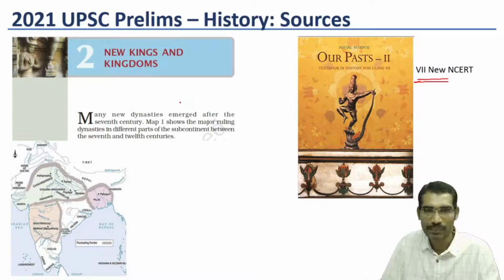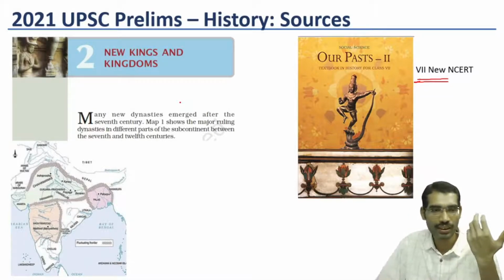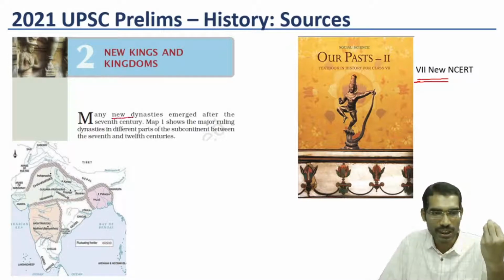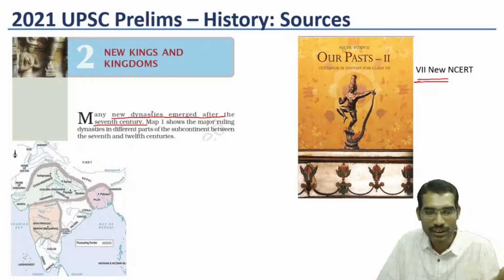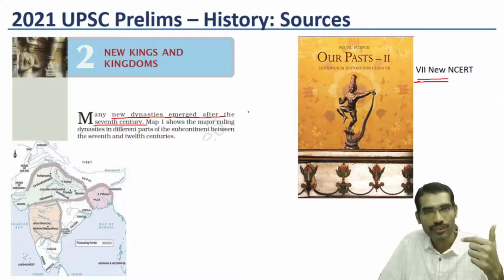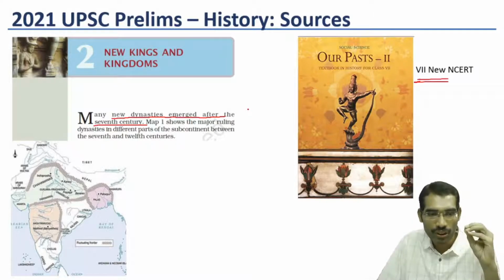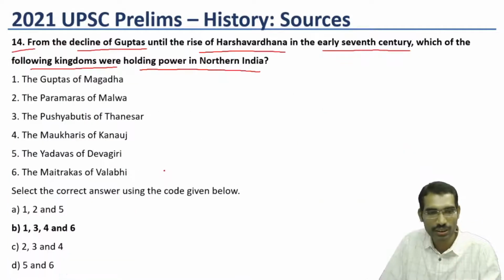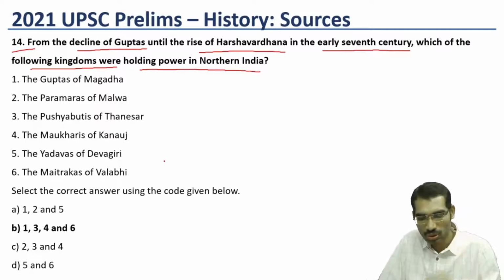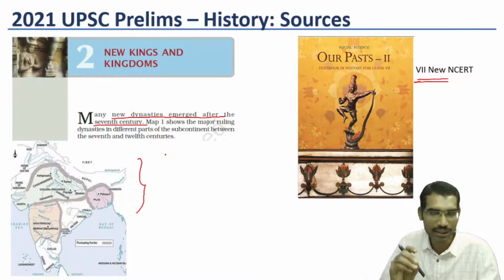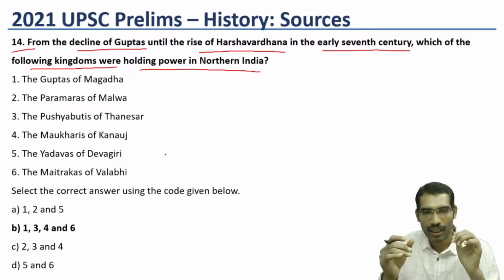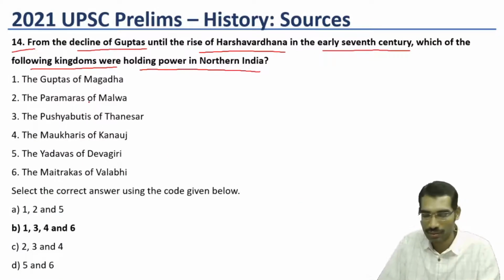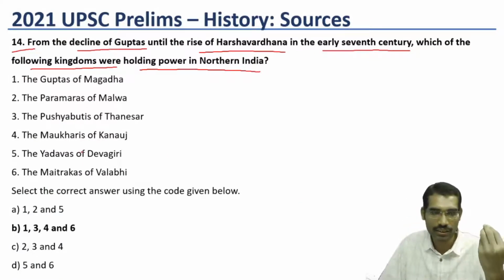Also in the second chapter itself, in the 7th standard new NCERT, new kings and kingdoms. This is giving information. Many new dynasties emerged after the 7th century. After 7th century means this is after Harshavardhana. So if we know this, then if we see this map, we can answer this question very easily. So those who read this book, it is one of the easiest questions to be answered. And even while guessing also we can answer this question.